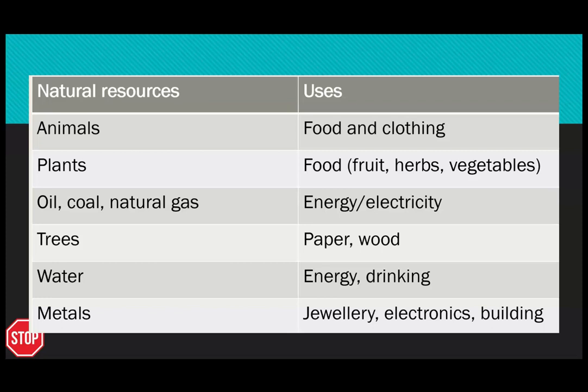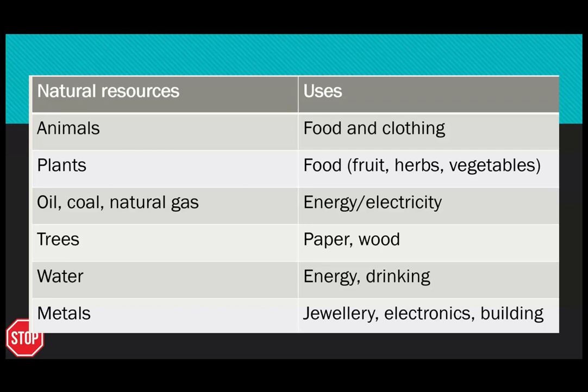Okay, you burn coal, you can create electricity with that. Trees used largely for paper, okay, a major resource in virtually every country on Earth, and then wood used for buildings, also used in burning on certain occasions as well. Water is used for energy, also for drinking, because it's kind of one of those necessities in life. You need to have water.